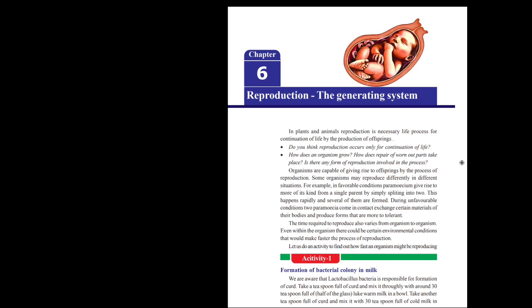This is one example. At the same time, in the rainy season, we can observe so many insects. In the normal summer season and winter season, we can't observe that many insects, but in the rainy season we can observe so many mosquitoes, houseflies, and other insects. Why are they coming in the rainy season? Because those organisms can reproduce rapidly in the rainy season. That's why we can observe those insects only in the rainy season. This is about the introduction of reproduction.